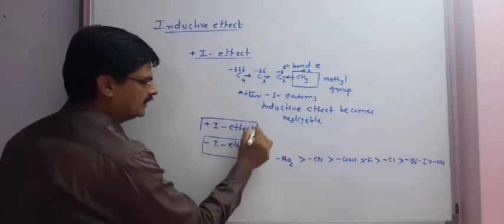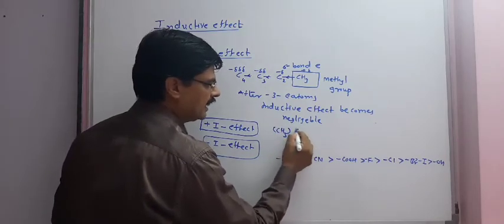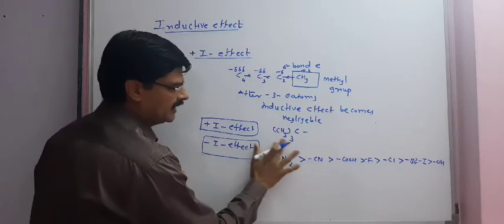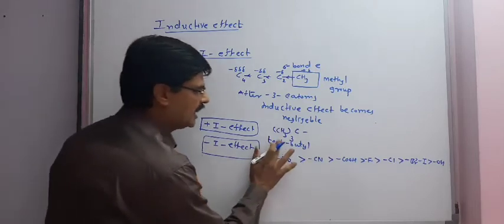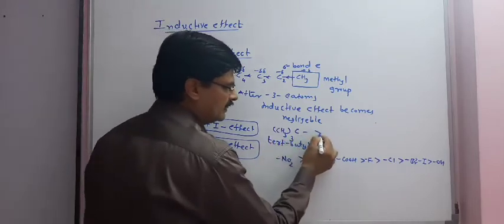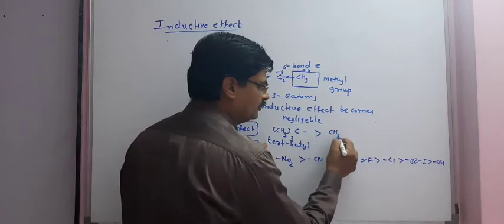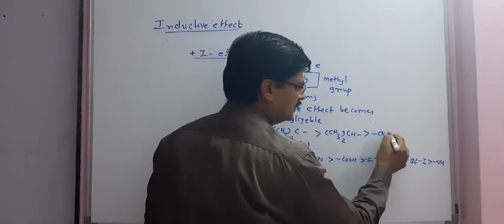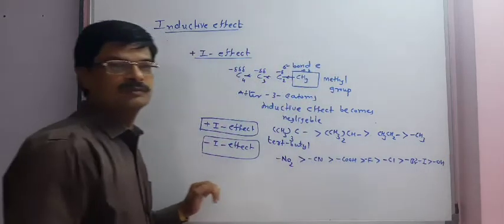Same way for the plus I effect, we can write the order of priority: CH3 thrice C, that is a 3 degree carbon, or simply the tertiary butyl group, which is greater than the isopropyl group, which is stronger than the ethyl group, then lastly the methyl group.